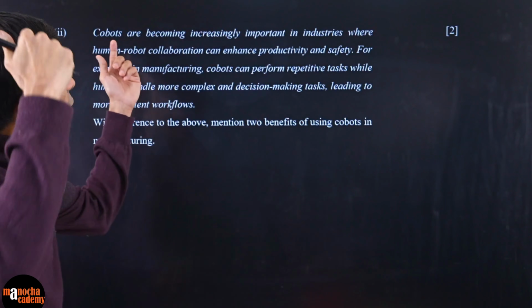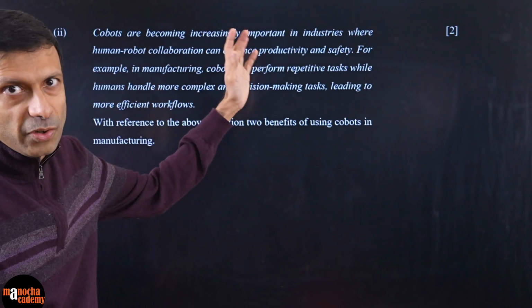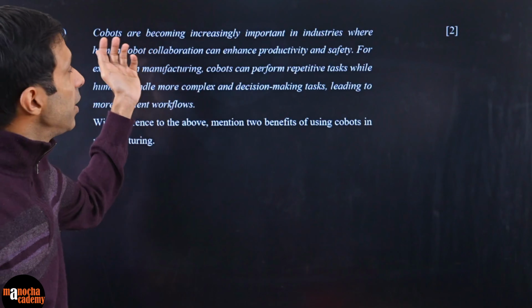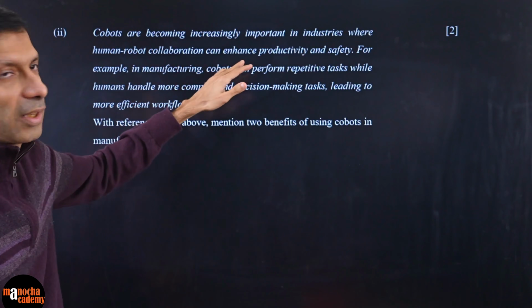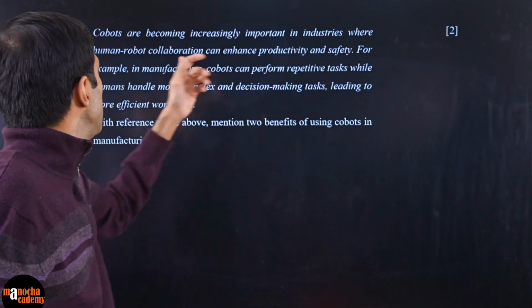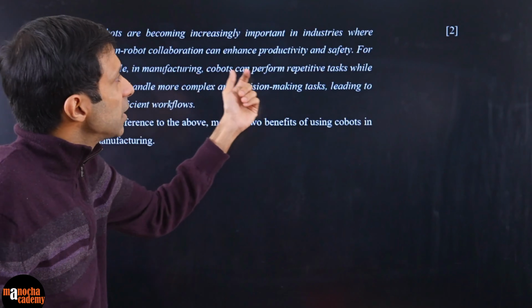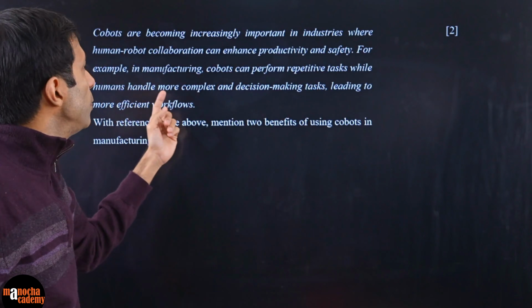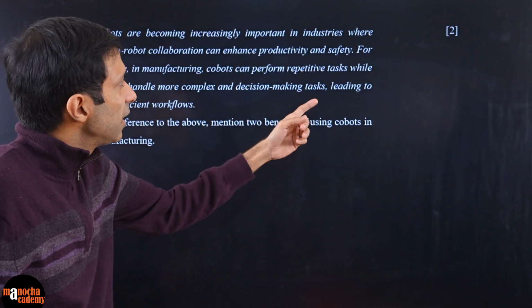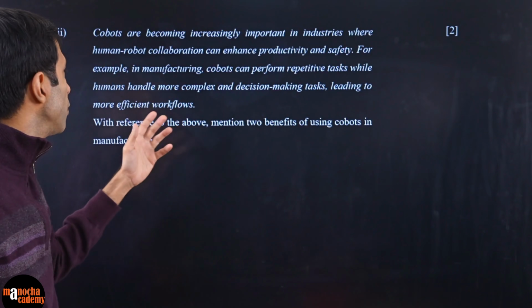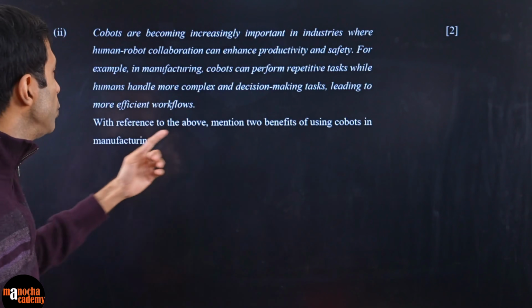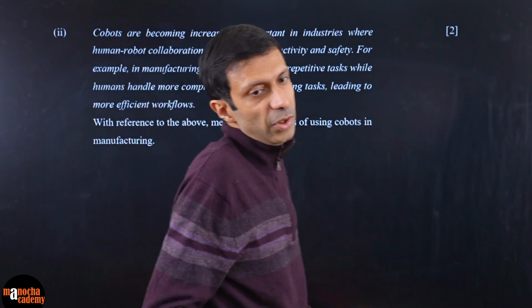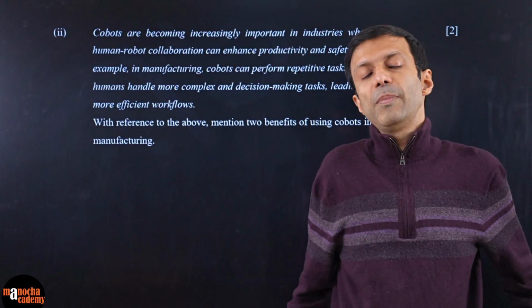Here we have: cobots are becoming increasingly important. Remember we talked about cobots, the collaborative robots, in industries where human-robot collaboration can enhance productivity and safety. For example, in manufacturing, cobots can perform repetitive tasks while humans handle more complex decision-making tasks, leading to more efficient workflows. With reference to the above, mention two benefits of using cobots in manufacturing. So what are the two main benefits here?